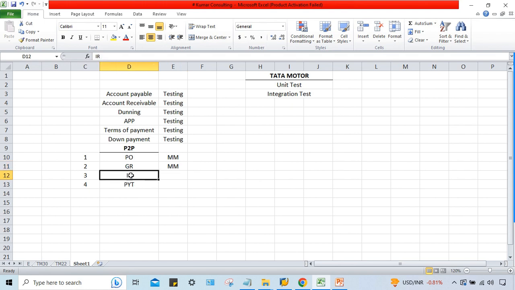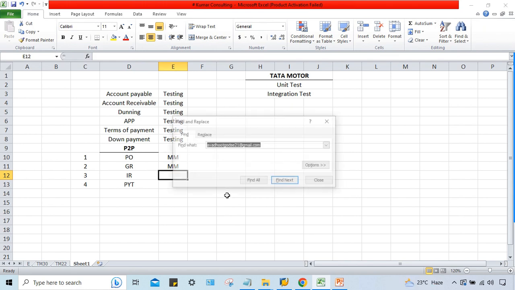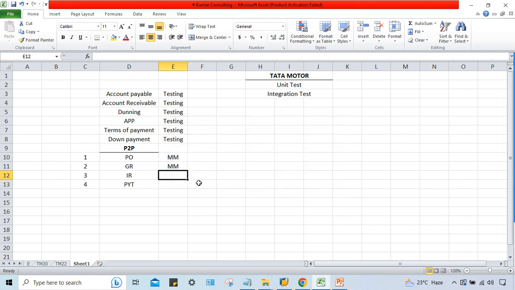Then the vendor is going to deliver the invoice, and this invoice-related part will be done by the FI consultant. And then payment-related configurations will also be done by the FI consultant.